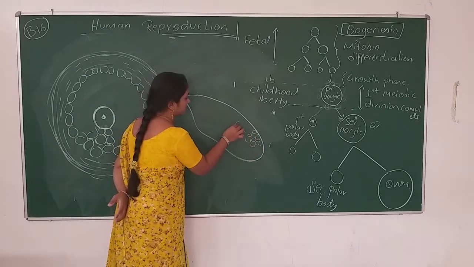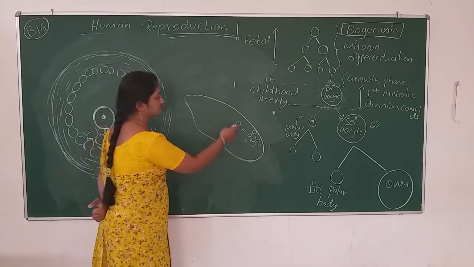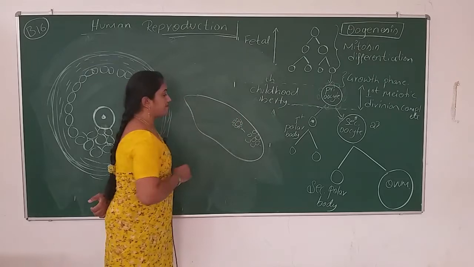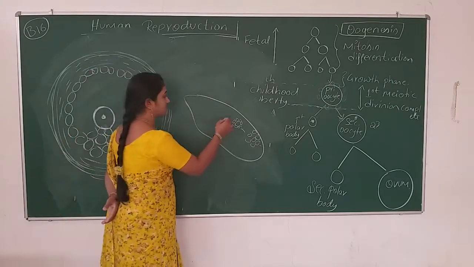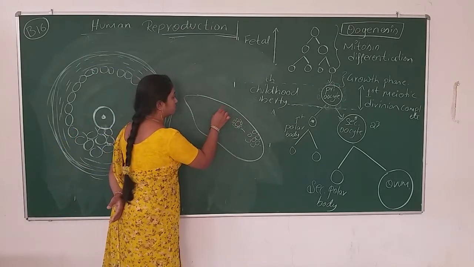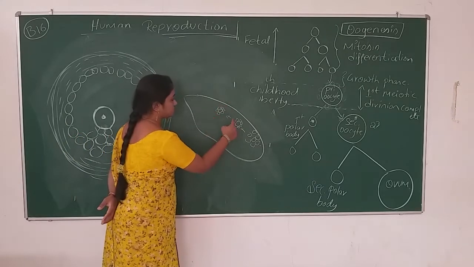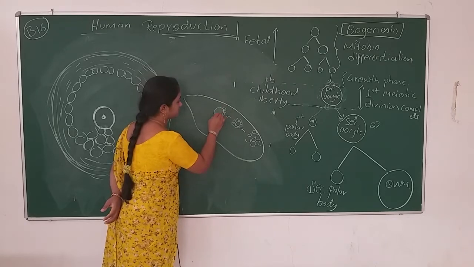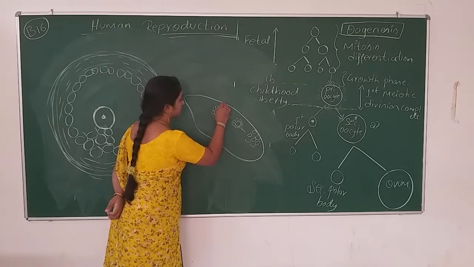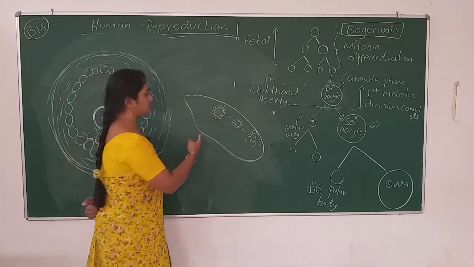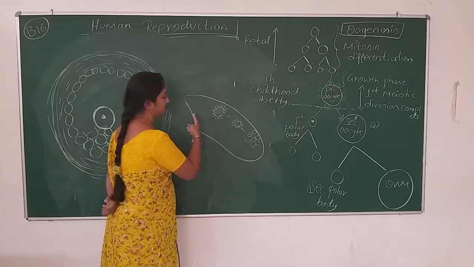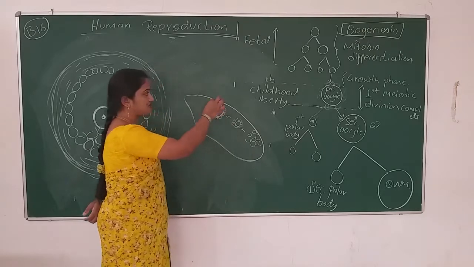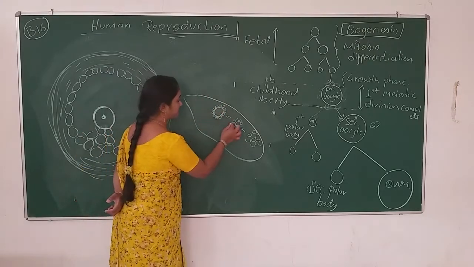One primary follicle comes out from the mass of cells, and it is surrounded by the membrana granulosa, a type of cell which nourishes this primary oocyte. These are all the cells that cover the primary oocyte. We can look at these structures and how the development takes place. This is the primary oocyte, now developed and surrounded by membrana granulosa.